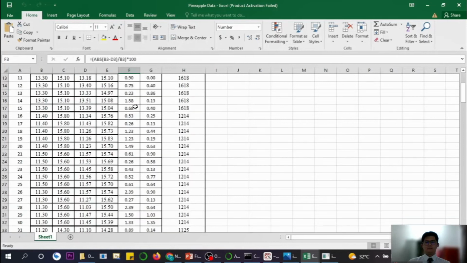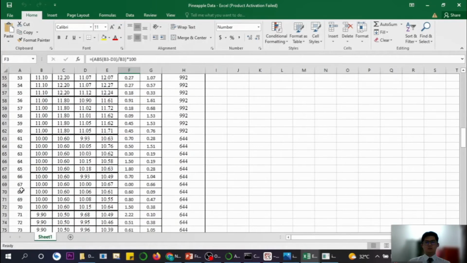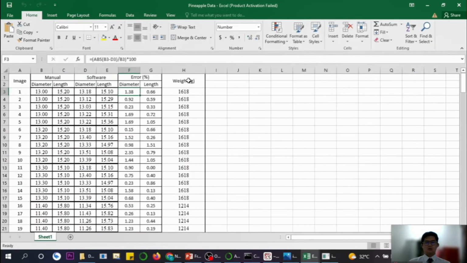So now we look at image 68. For image 68, comparing the manual method and the software method, the error for the diameter is just 0.6%, and for the length it is just 0.09%. So we can assume that this algorithm is very highly accurate. And the fifth row is the weight. So this software result and the weight will be moved to the third part, which is the weight prediction.